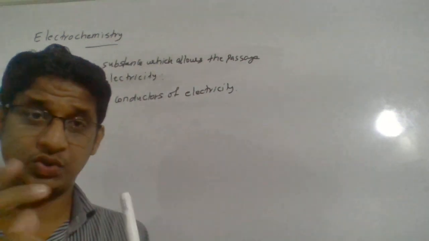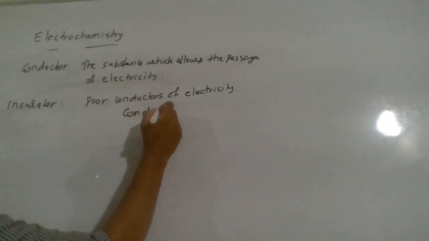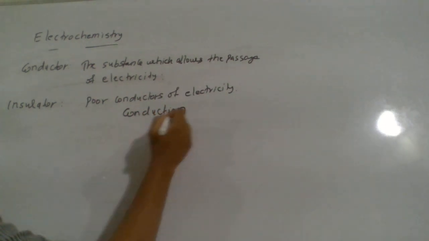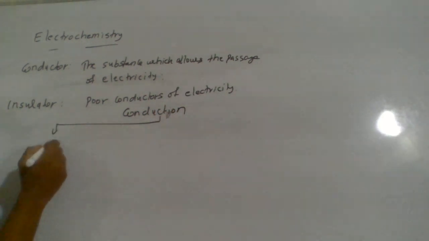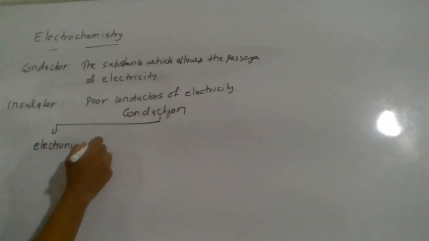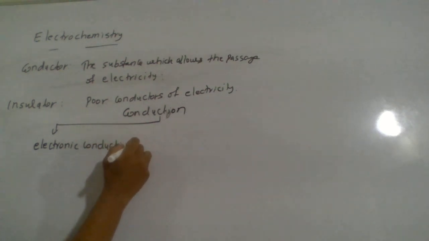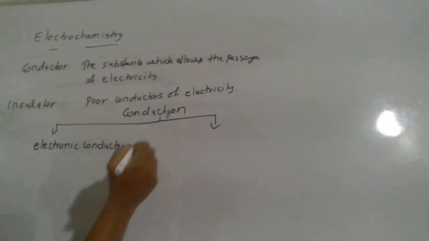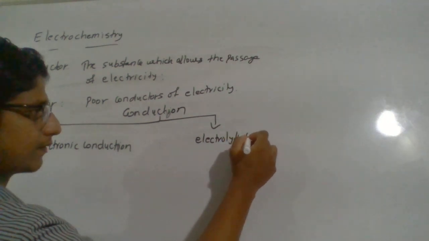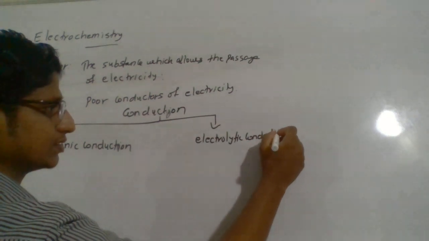So there are two types of conduction. Conductions are by means of two means. What are they? One is electronic conduction. Another one is electrolytic conduction. These are the two types of conductions.